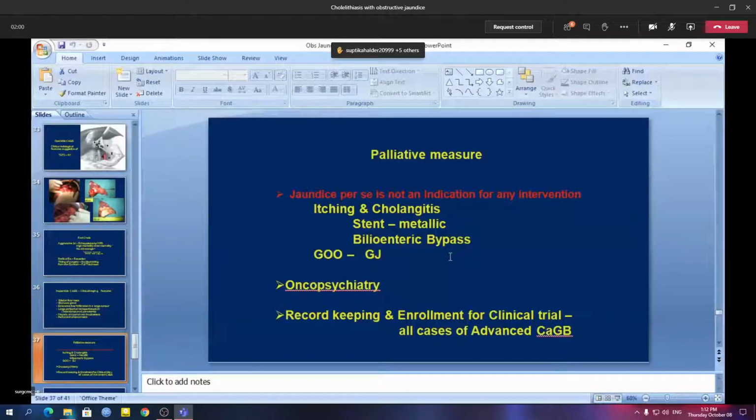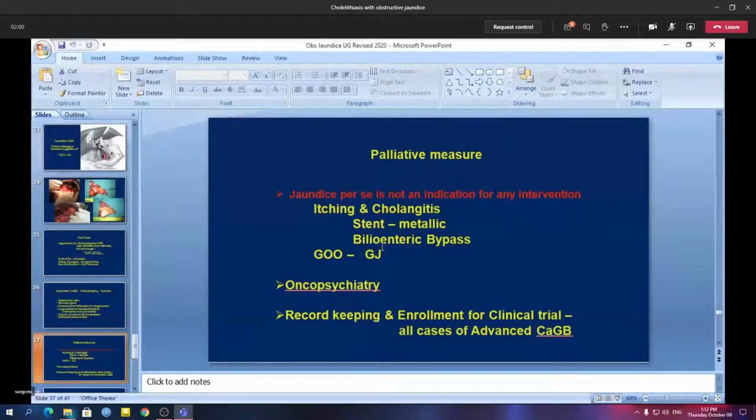Now, not necessarily all patients of malignant obstructive jaundice will be suitable candidates for operation or definitive treatment. Only around 20 to 25% of cases of malignant biliary obstruction are suitable for definitive surgical treatment, but the majority of patients will need palliative care or palliative surgery.